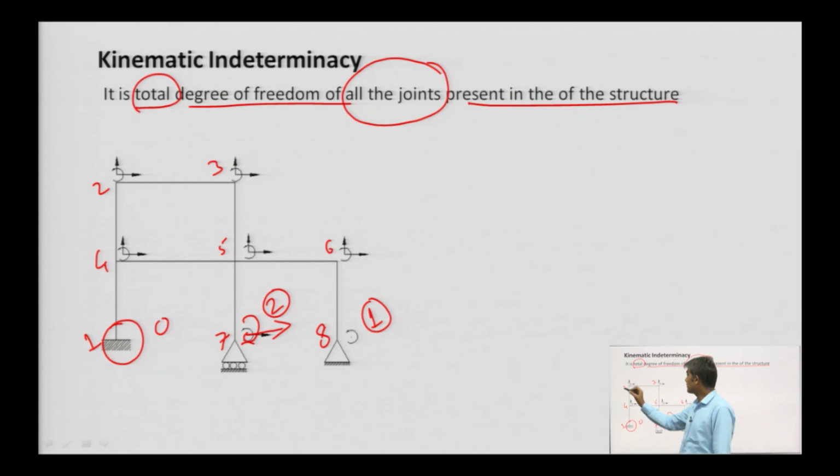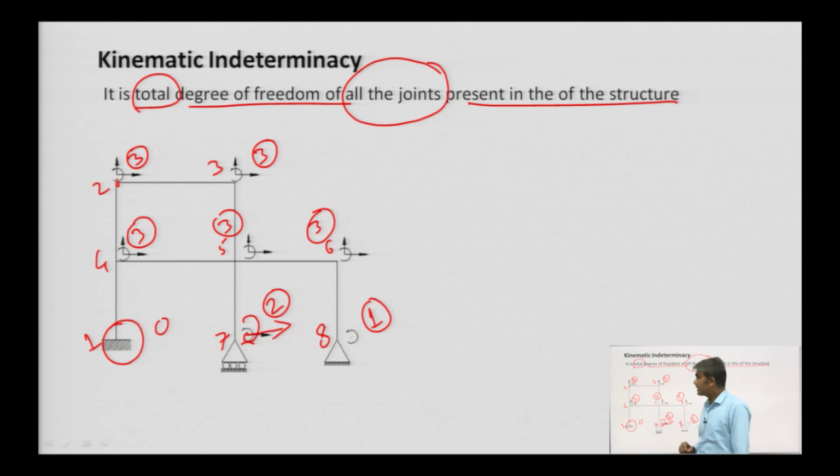What about other joints? Joint number 2 can move horizontally and vertically, as well as rotate. So, 3 degrees of freedom. Similarly, joint number 3 will have 3 degrees of freedom, joint 4 3, joint 5 3, joint 6 3.